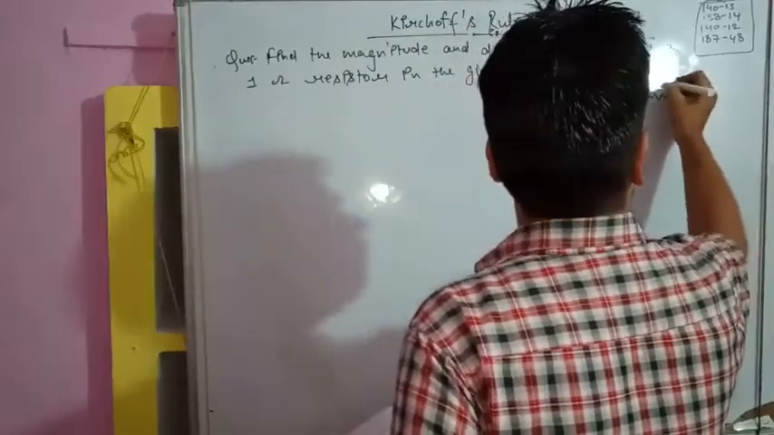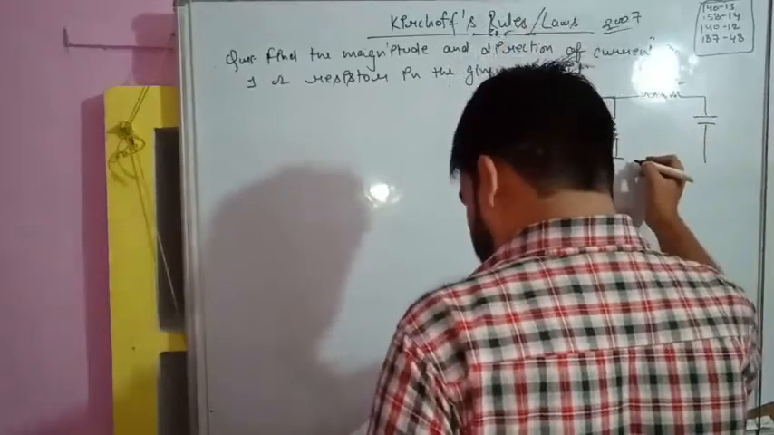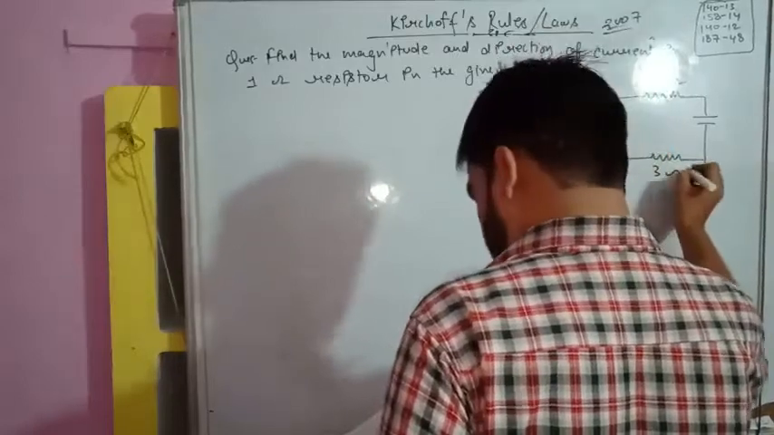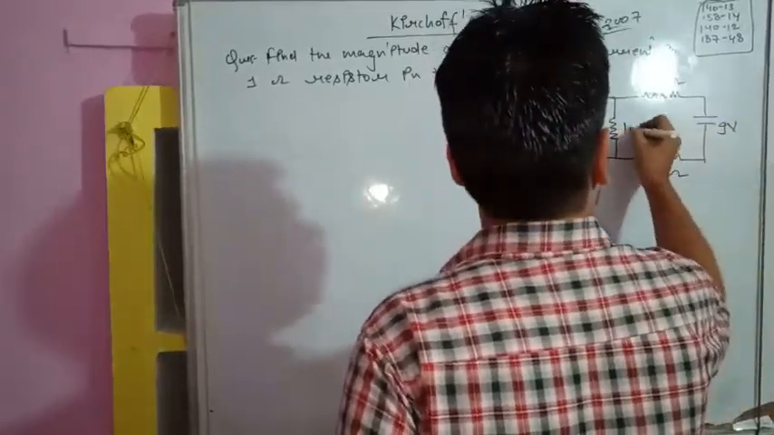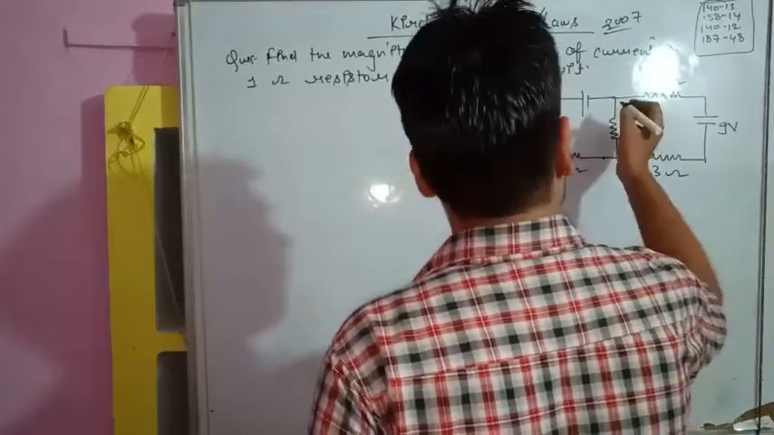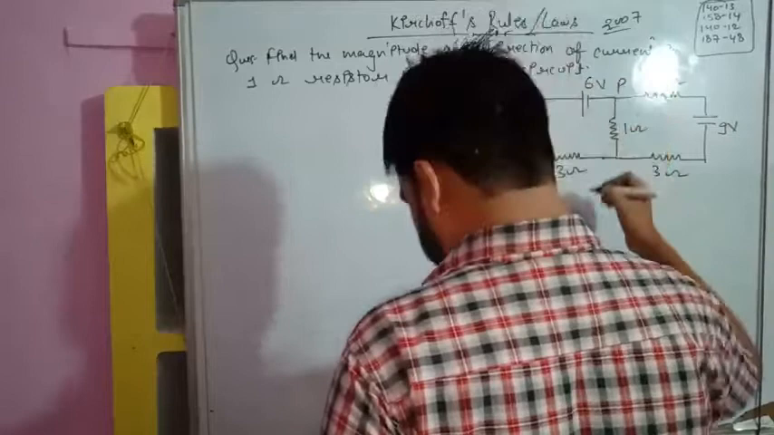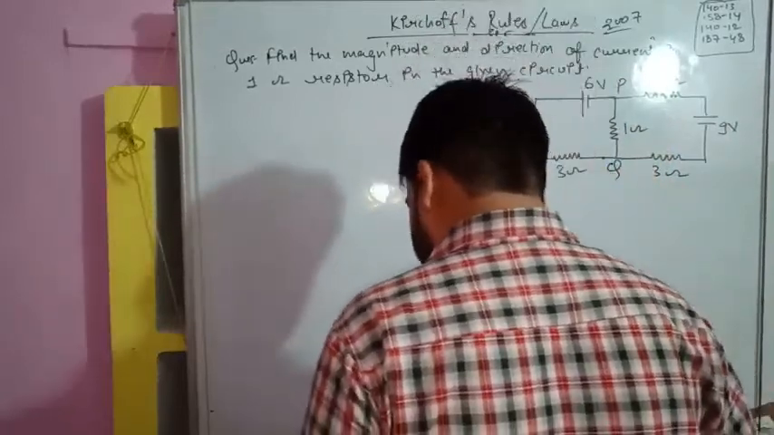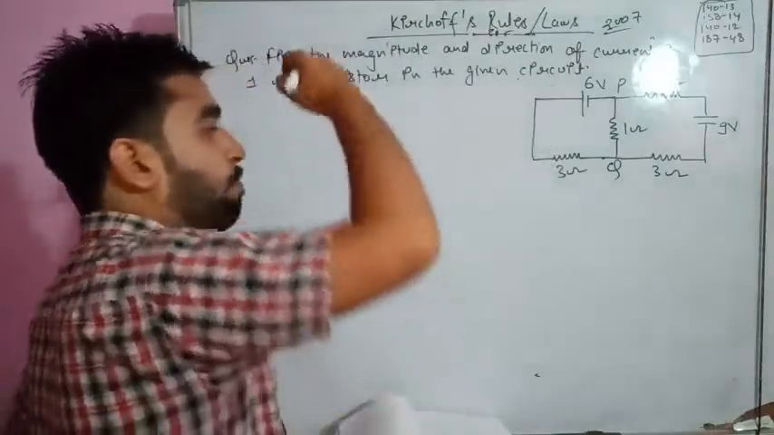It's 2 ohm, and the potential difference here is 9 volt, and here is also 3 ohm, and this is 9 volt, this is 1 ohm, another one here is 6 volt, point P, point Q. Okay, so this circuit is completed. What we have to do? Find the magnitude of current in the 1 ohm resistor.